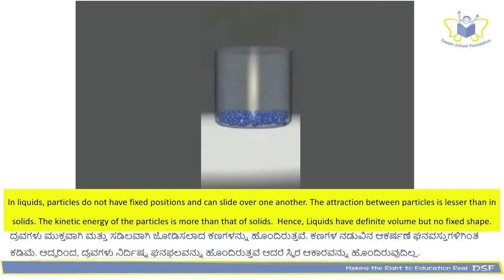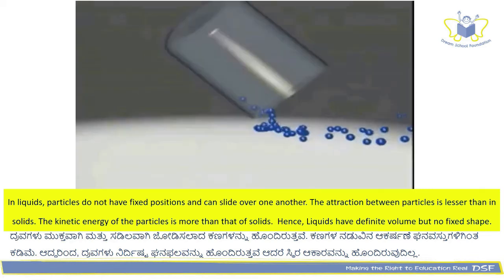In liquids, particles do not have fixed positions and can slide over one another. The attraction between particles is lesser than in solids. The kinetic energy of the particles is more than that of solids. Hence, liquids have definite volume but no fixed shape.